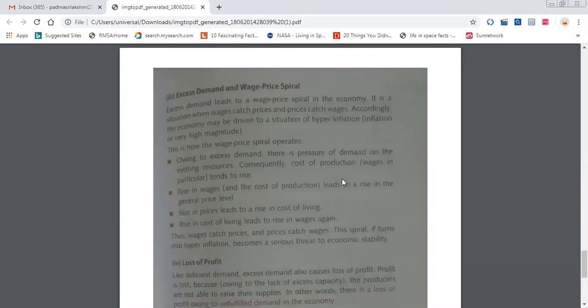Okay, so next, excess demand and wage price spiral. So this is also one of the problems. Excess demand and wage price spiral. There, what spiral did we discuss in deflationary gap?